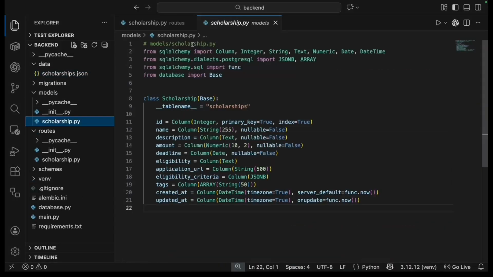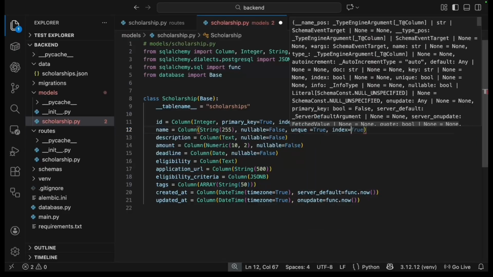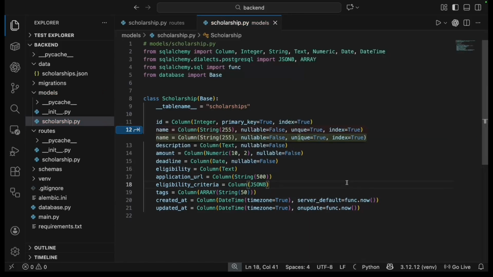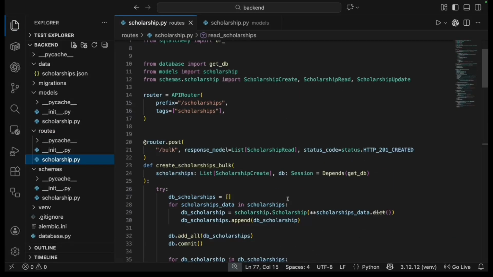Now I've got a problem with my bulk import endpoint. I need to set this endpoint up so that I don't duplicate scholarships in the database. Here's how we're going to do it. Okay, so first thing I did was I added a unique constraint to the scholarship model. I set unique equals true on the name field. That prevents duplicates at the database level.